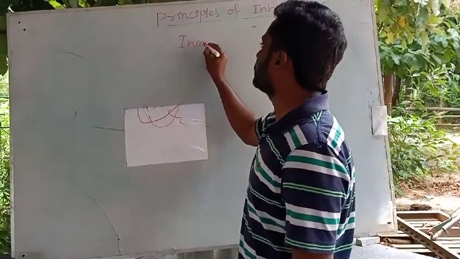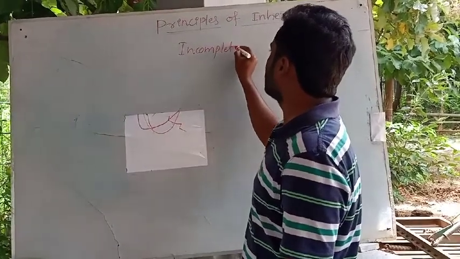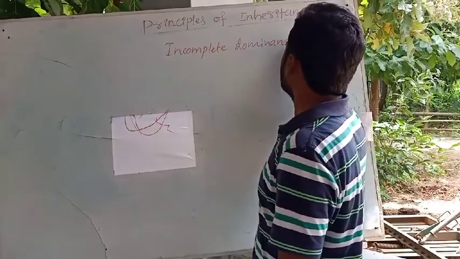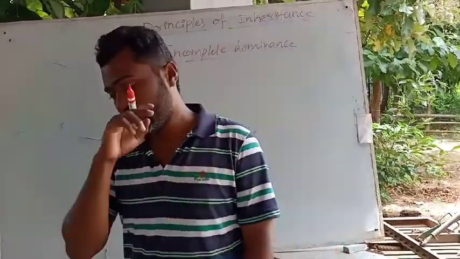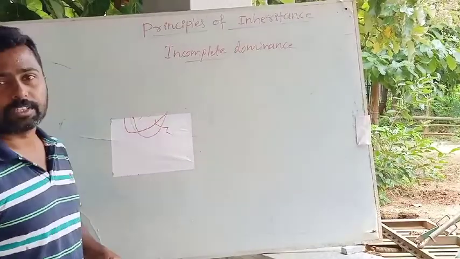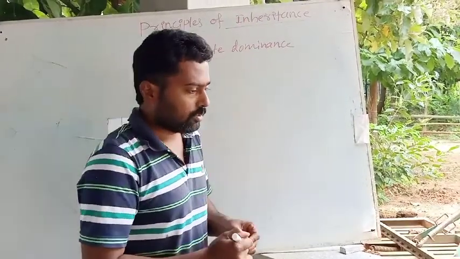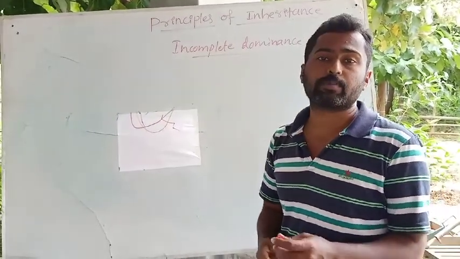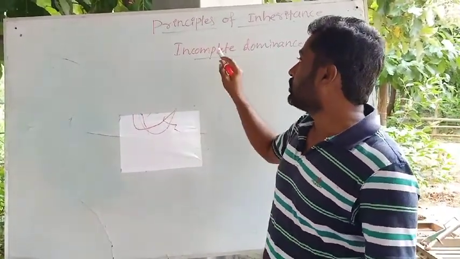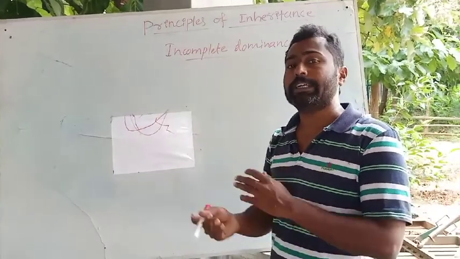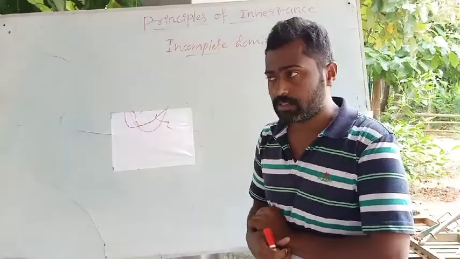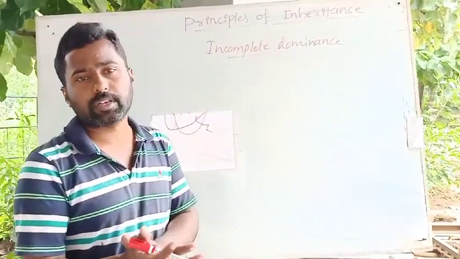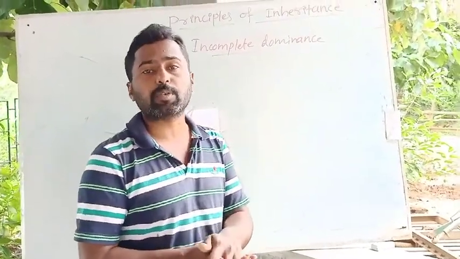incomplete dominance. So students, you have studied up to the law of dominance. It means only the dominant factor expresses the character and the recessive factor fails to express its character. Okay. So here, after the death of Mendel, you know that three scientists, that is Karl Correns, Hugo de Vries and Tschermak, rediscovered the work of Gregor John Mendel, and actually it was Correns who proposed the laws of Mendel.